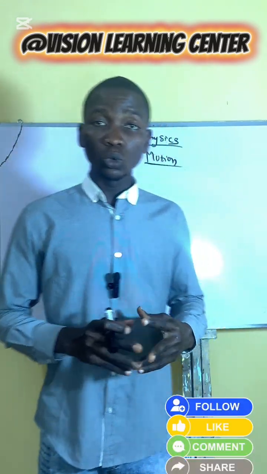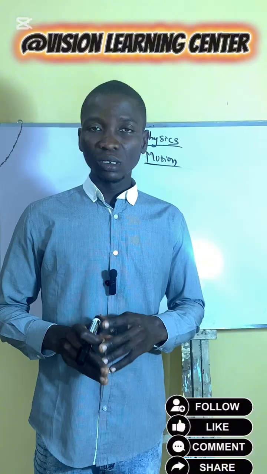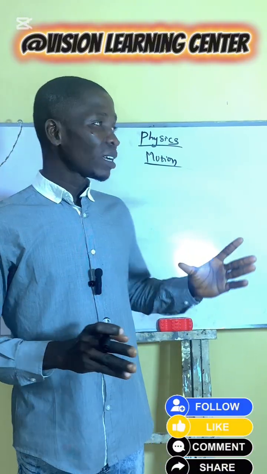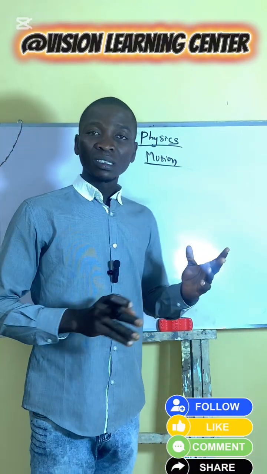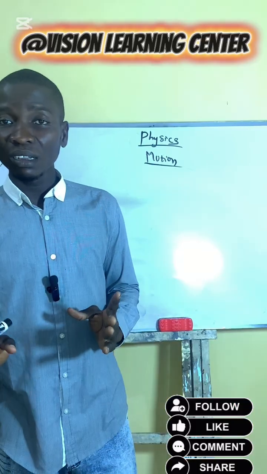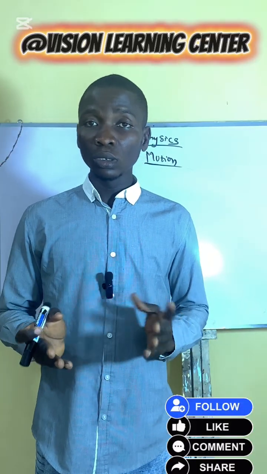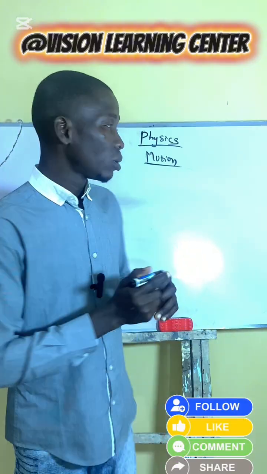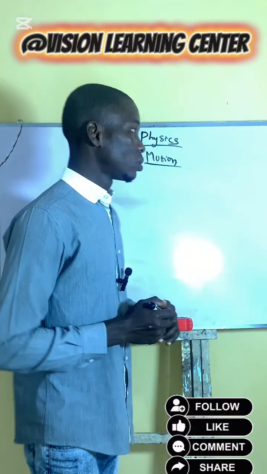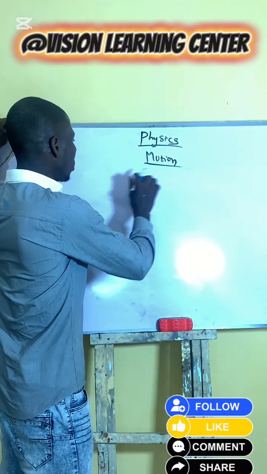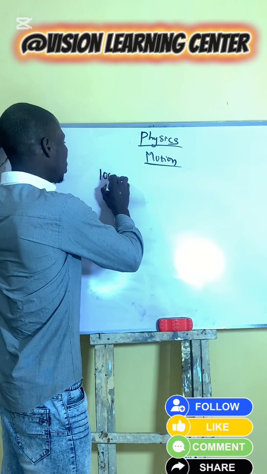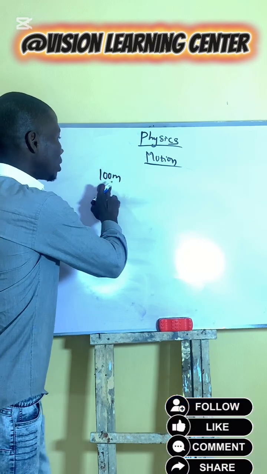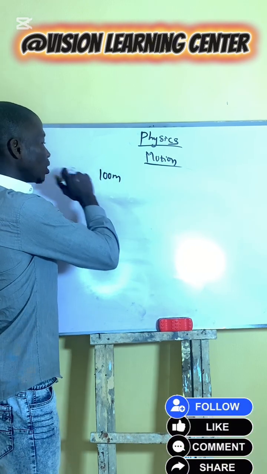Before we go over to displacement and velocity, let me remind you that distance, speed and time are scalar quantities because they have magnitude and no direction. The magnitude, in the sense that distance has 100 meter, indicating the size.